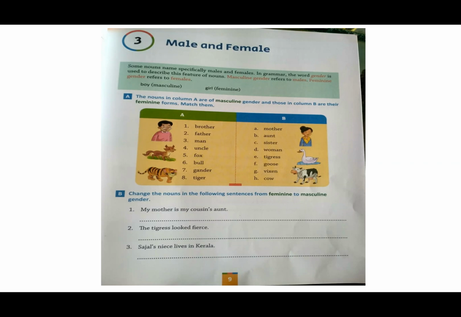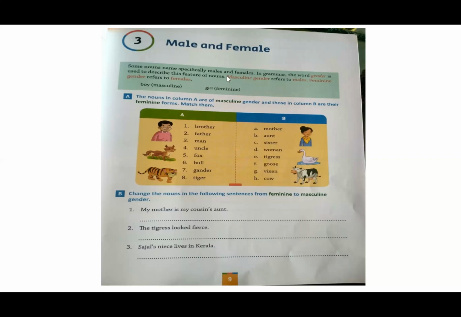They are either male or females, like boy, girl, man, woman, horse, lion, peacock, peahen. So these are all different nouns which are either male or female.